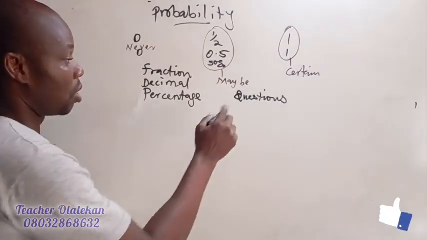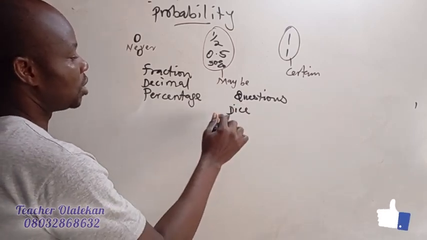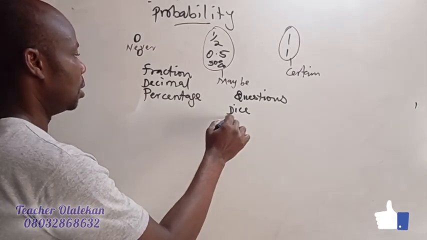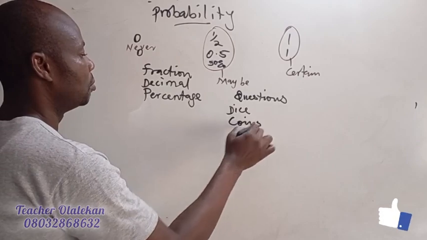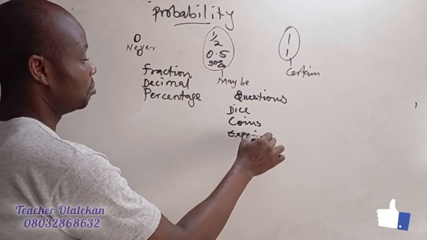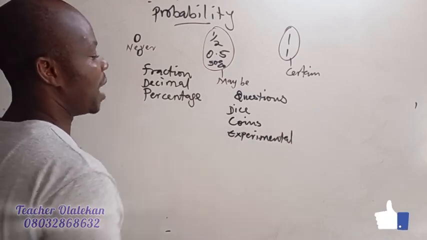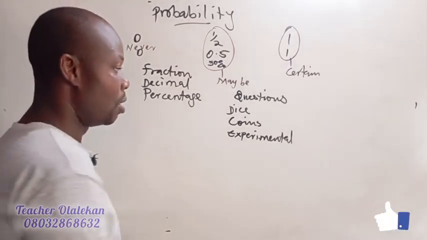Probability questions cut across dice, coin, or things like experimental probability. What I mean by experimental probability is like an event. Do you understand that now?